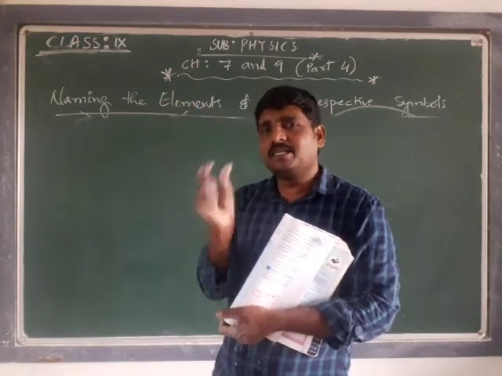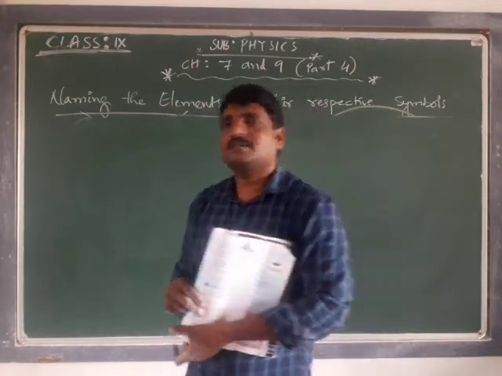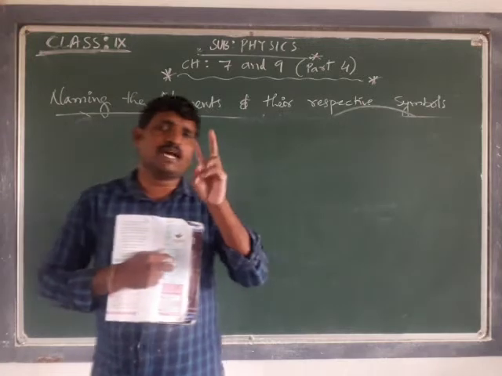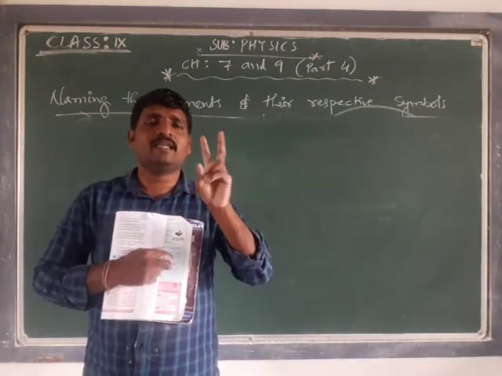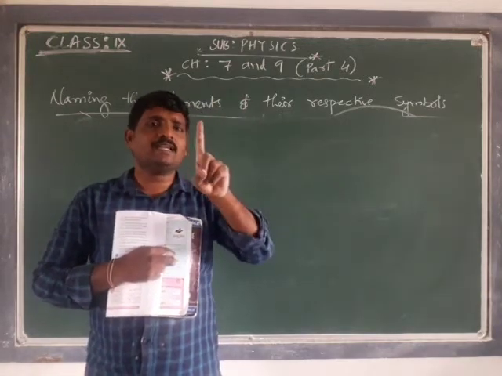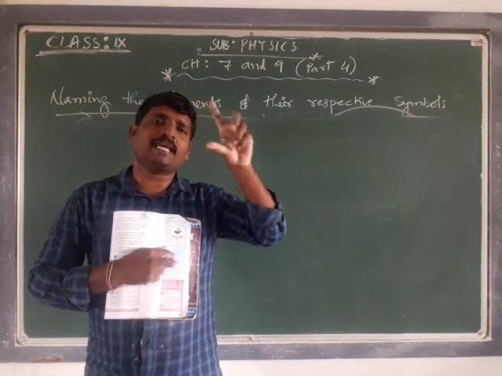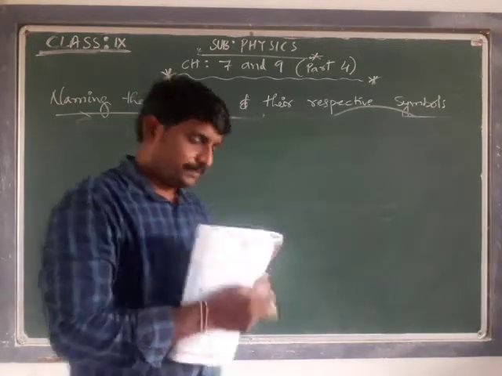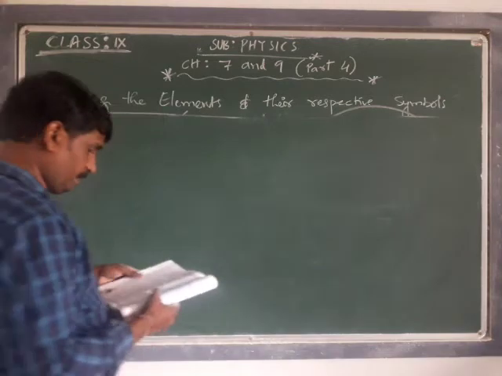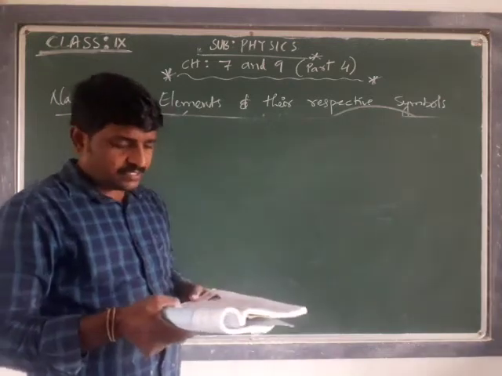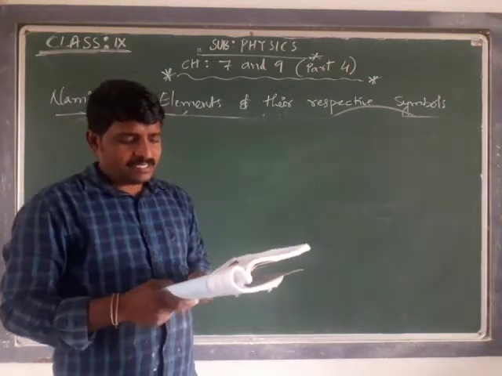A capital letter followed by a lowercase letter. That means an element symbol should have only two letters at maximum. Either it is only one capital, or one capital and one small. That is the symbols of the elements.